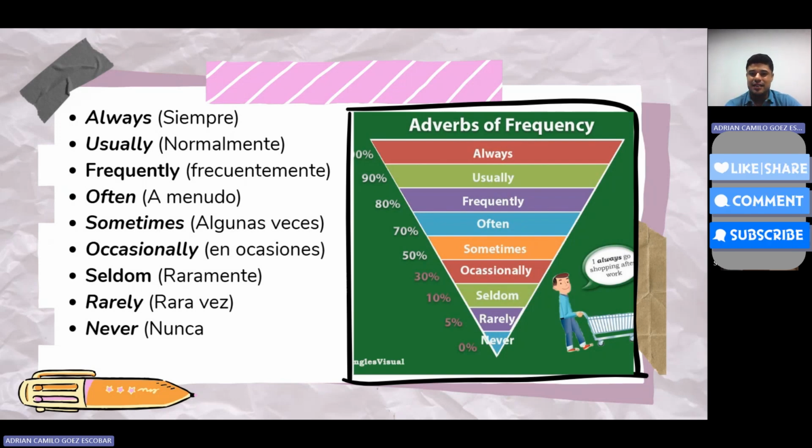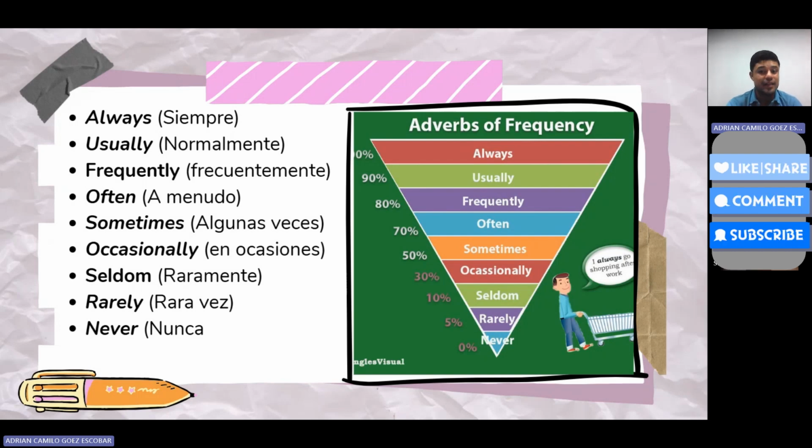This adverb is at the highest point of the scale. Usually, 90%, this adverb tells us that the action occurs the vast majority of the time. Okay, there may be minor exceptions, but the general rule is complied with.